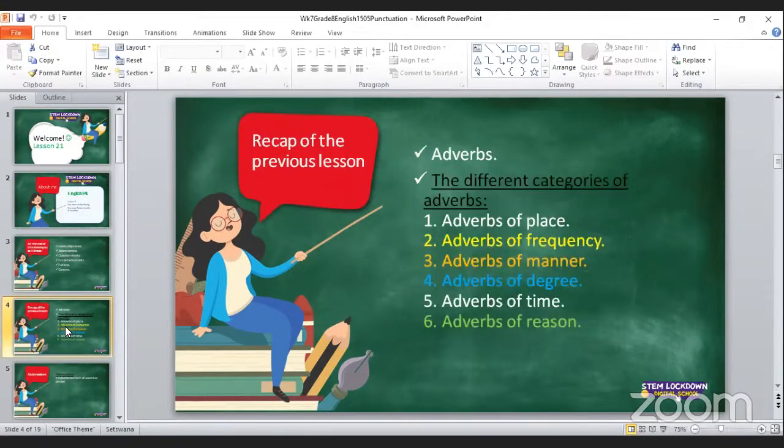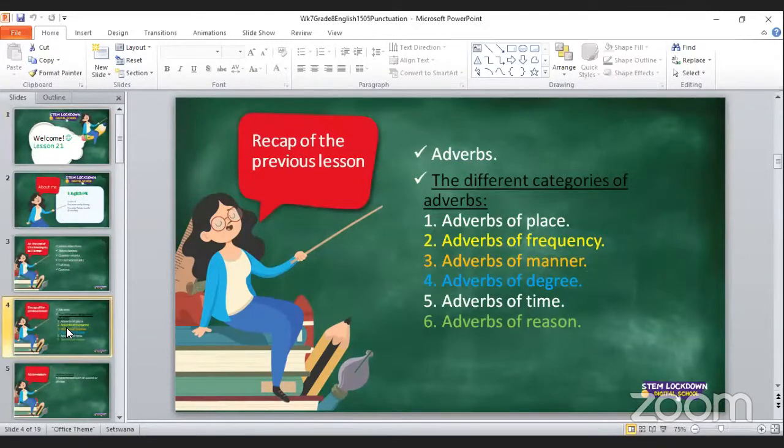Before we get into today's lesson, let's recap what we did previously. In the previous lesson, we learned about adverbs. Remember, we said that adverbs are words which describe verbs. We learned that adverbs tell us how a verb is done, how an action is performed, and how something happens.